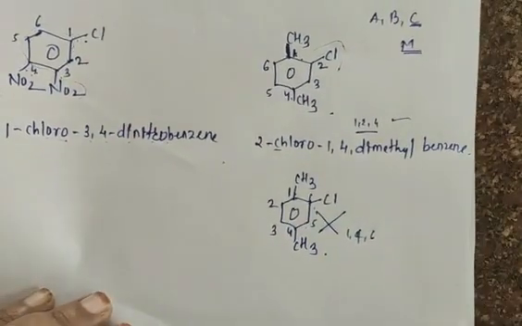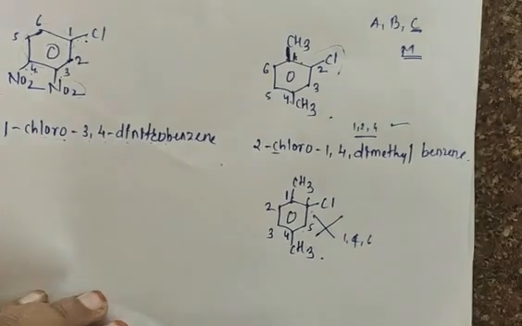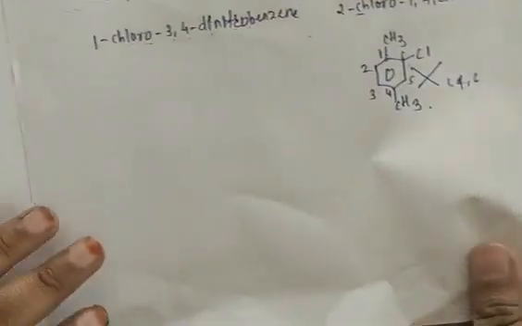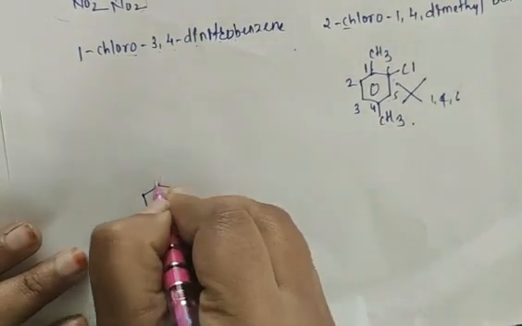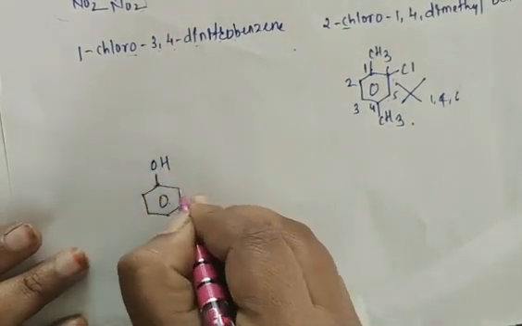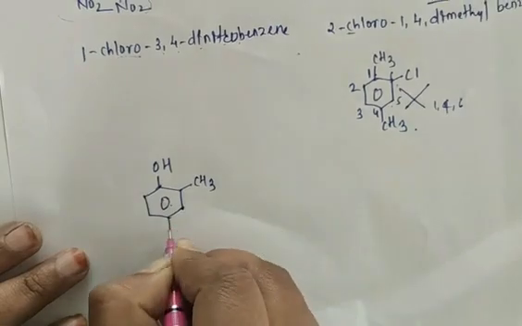We'll solve one more example. A benzene ring attached with OH, CH3 and Cl.